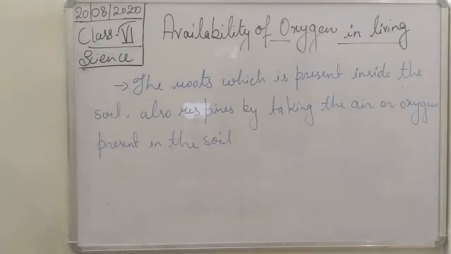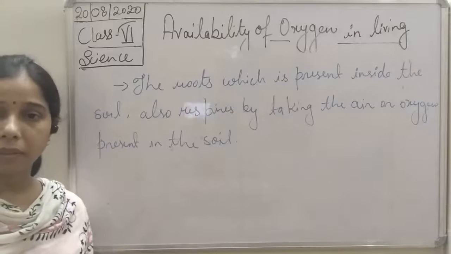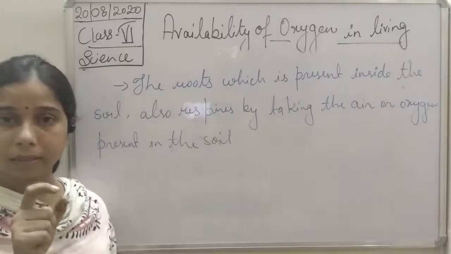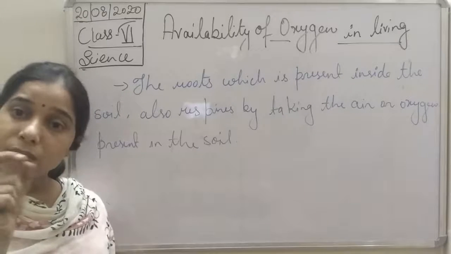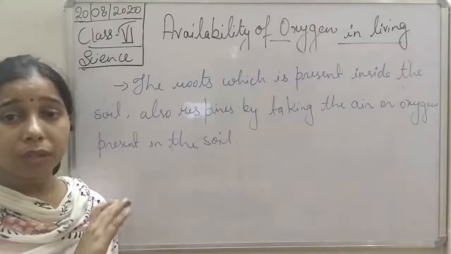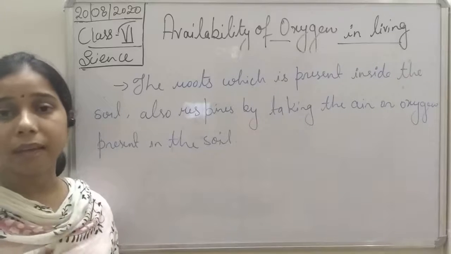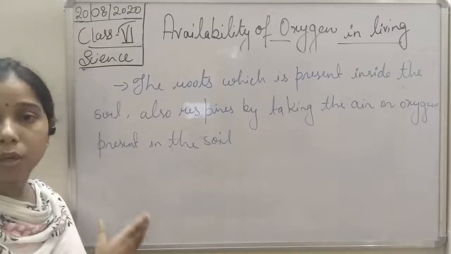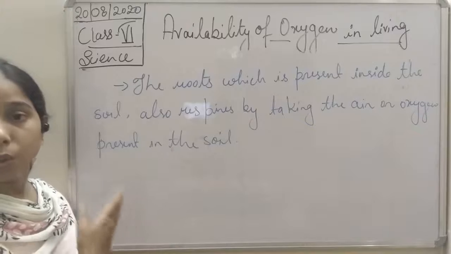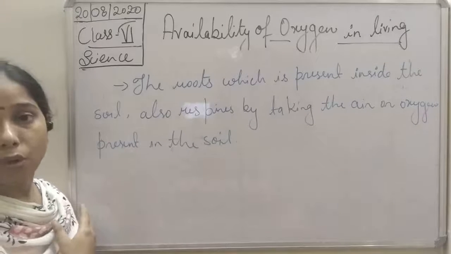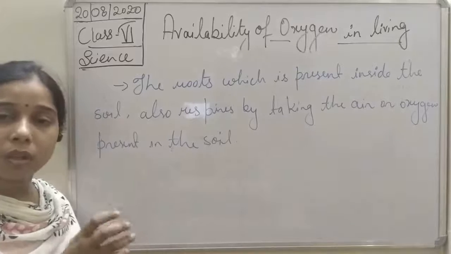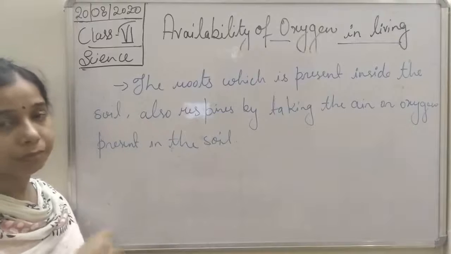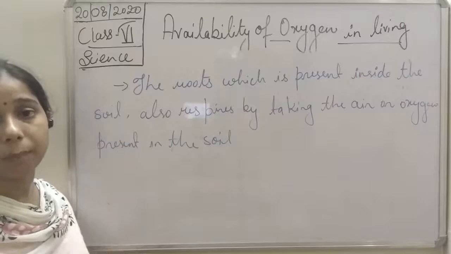Okay, so how can you say that when you give a lot of water the plant will die? It is because when you give a lot of water, the pores between the soil particles are filled with the water. Okay, so now there is no oxygen available, there is no air available inside the soil. So how will the root respire? So the root will not respire and due to which the root dies, hence the plant will also die. And that is why we should add water in a limited, proper amount. We should never add water in a large amount, otherwise the plant will die.